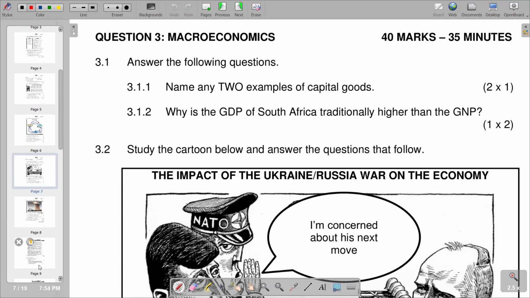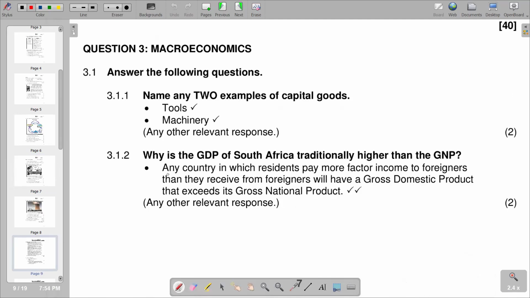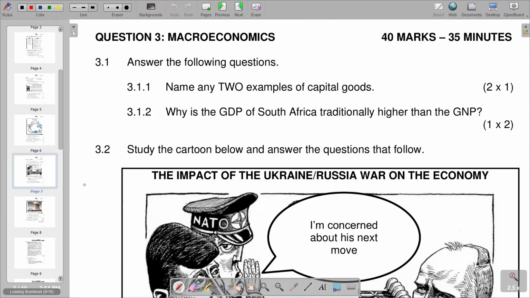So this is the explanation that we have again in another section, whereby it says any country in which residents pay more factor income to foreigners than they receive from foreigners will have a gross domestic product that exceeds its gross national product. So this is the explanation that we have. And then I will move on to the next question, whereby we study the cartoon below and answer the questions that follow, which is the impact of the Ukraine or Russia war on the economy.